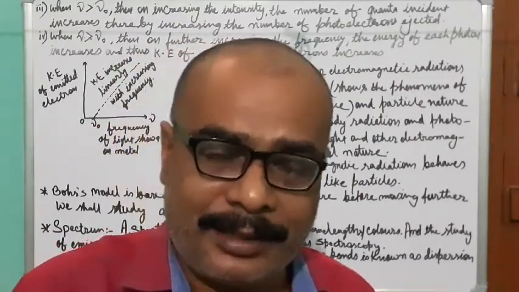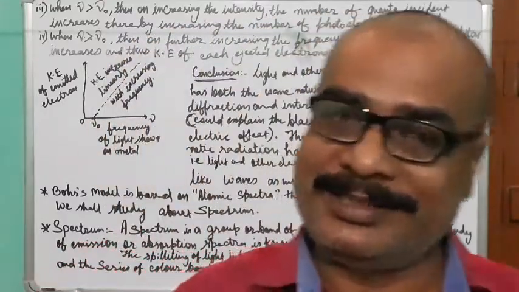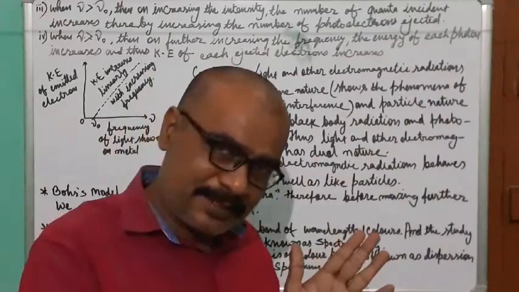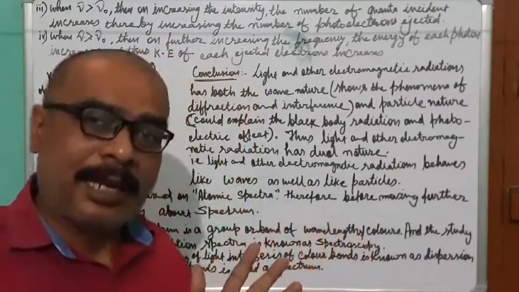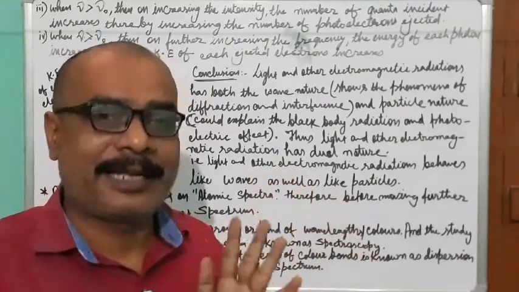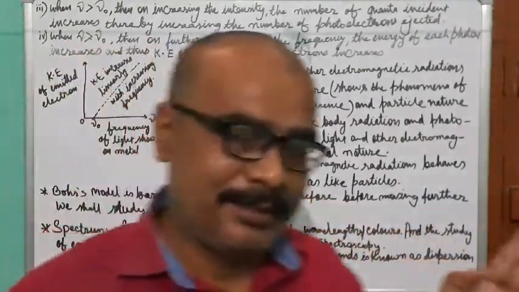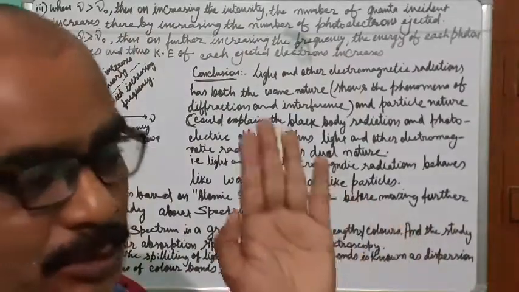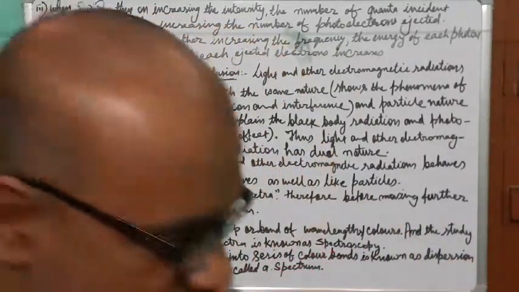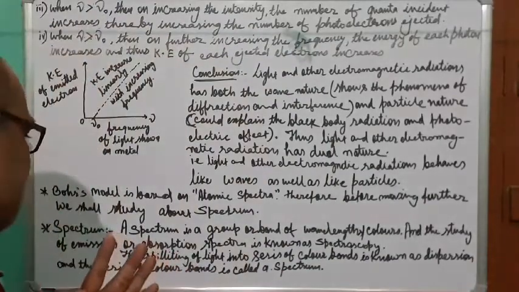This line spectrum is known as the atomic spectrum, because only atoms give such a line spectrum, nothing else. That is the characteristic of the atom.